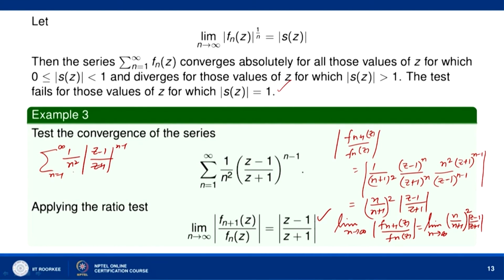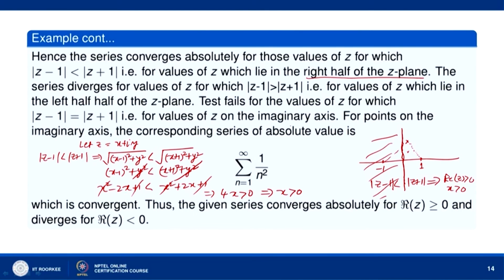So, now when mod of z minus 1 upon z plus 1 is equal to 1, we get the sigma 1 by n square series, which we know is a convergent series. So, when mod of z minus 1 over z plus 1 is equal to 1, we see that the series is convergent,